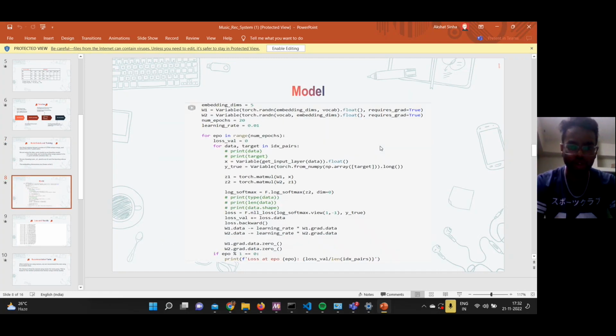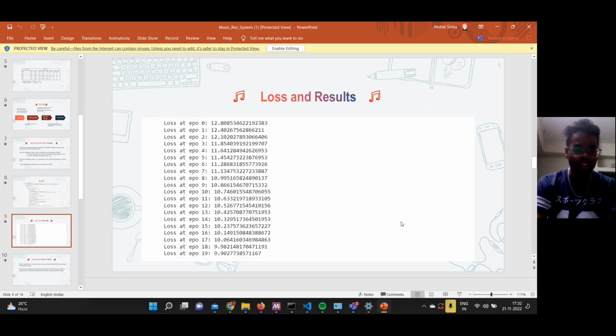This is a small snippet of the model. As you can see, we have two weight matrices here. Both of them are of the size vocabulary cross 5 and 5 cross vocabulary respectively. The columns of the first weight matrix and the rows of the second weight matrix will give us two embeddings for every song. And we apply a standard neural network algorithm such as backprop on it.